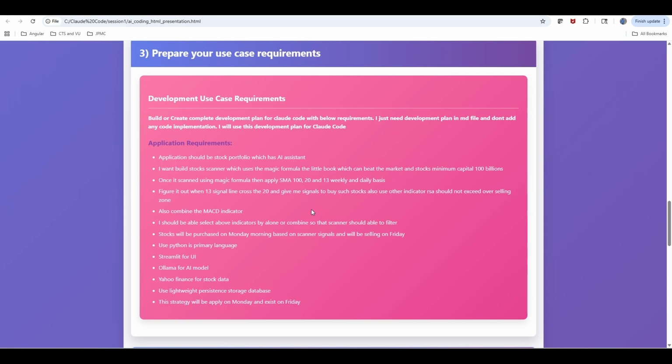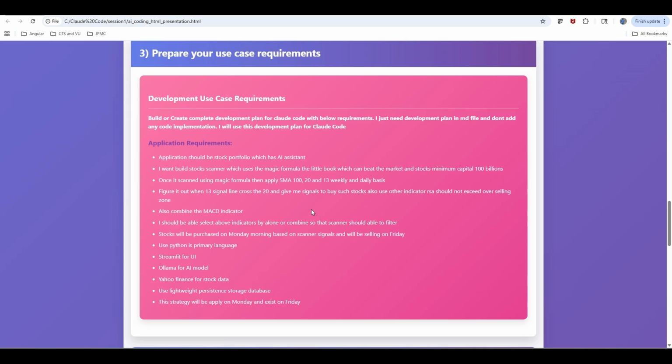Along with that, can you use some of my popular indicators and apply some technical analysis? I want to start entering the market on Monday and exit on Friday, so give me a set of stocks. What are the best stocks I can start on Monday and exit on Friday? That way my portfolio keeps working like this, and it will help me with investing. This is the general use case I have given.